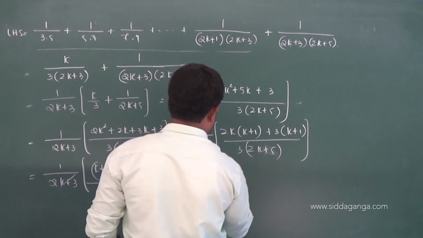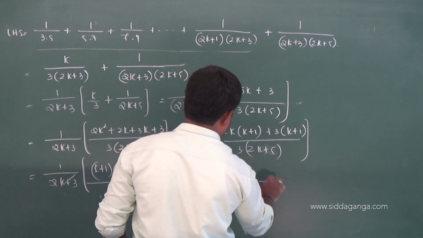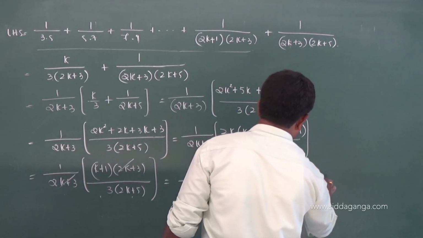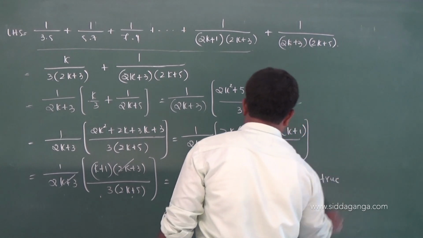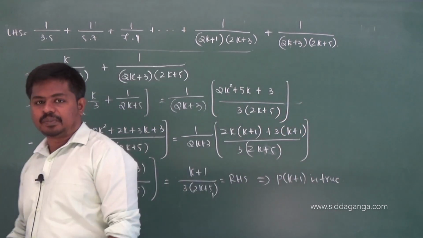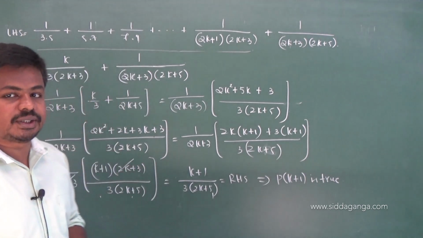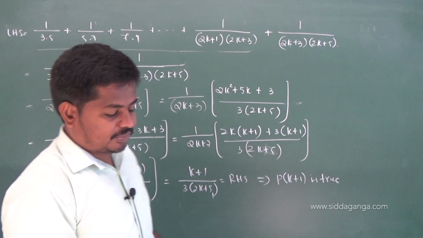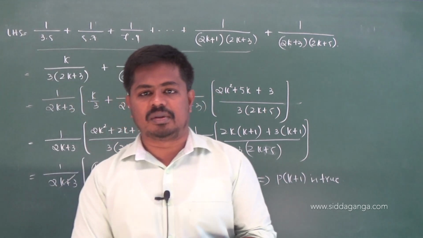This is equal to RHS, which implies P of k plus 1 is true. At last, the conclusion is: hence, by the principle of mathematical induction, the given statement, that is P of n, is true for all natural numbers.